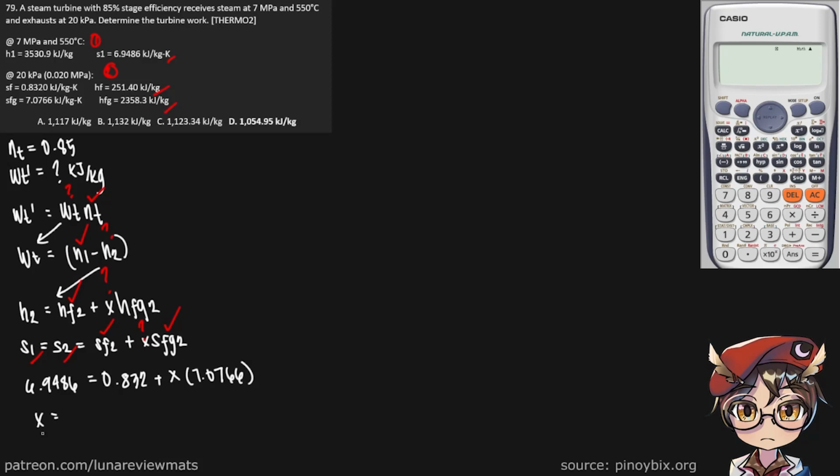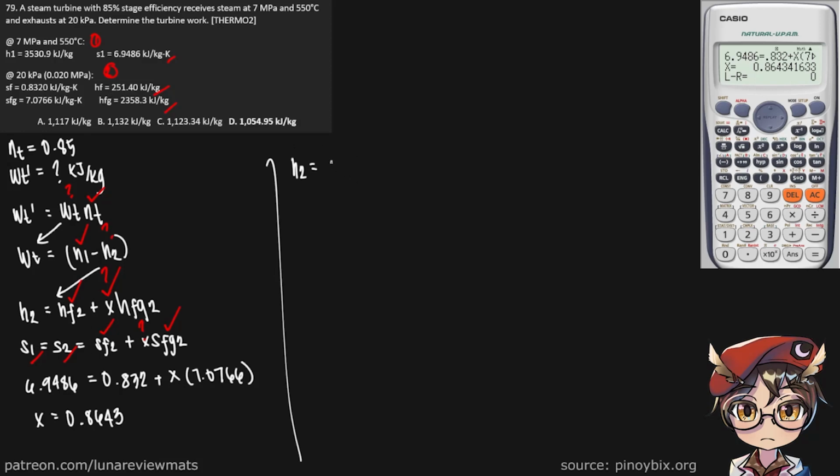And simply put that in our calculator. We get a steam quality of 0.8643. Okay, so now we have X here. And let's put our values in.